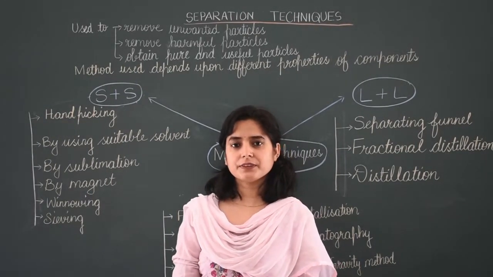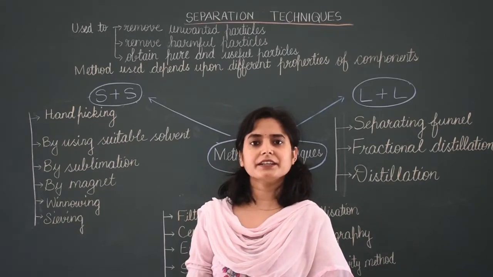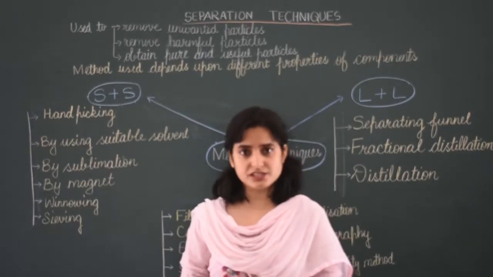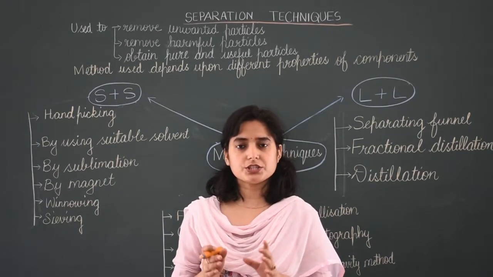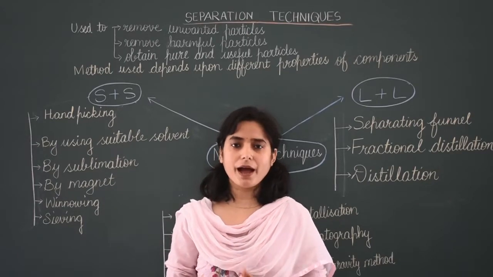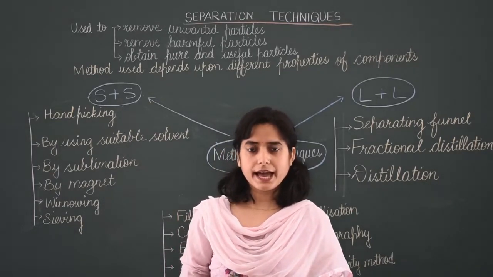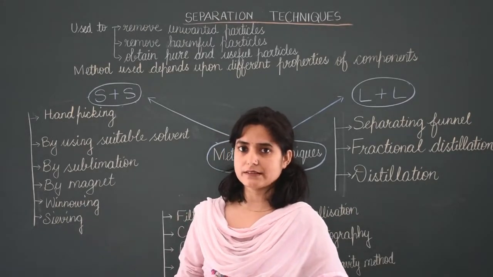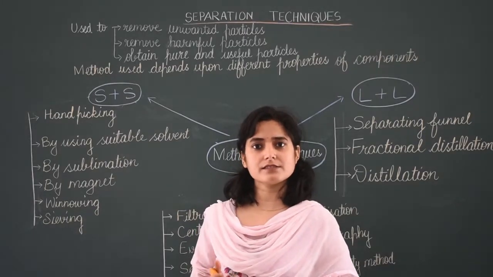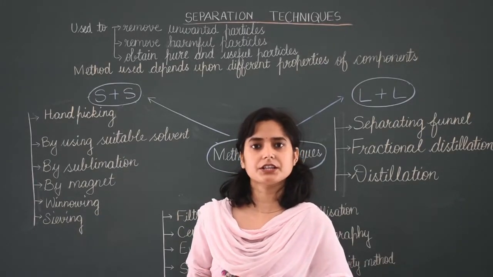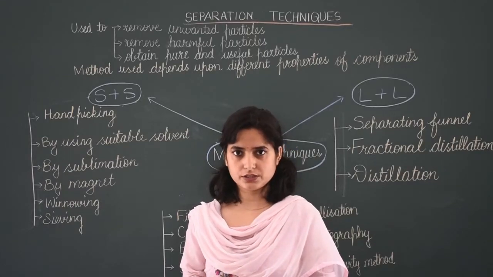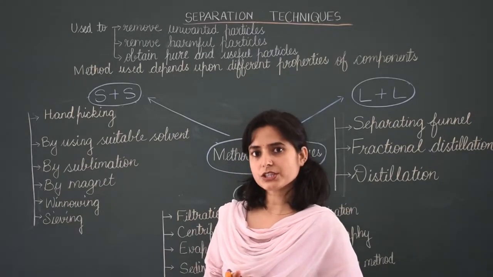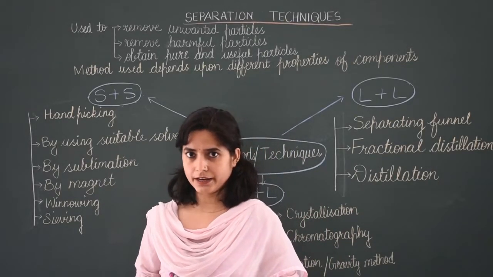Hello students, our chapter 2 is Is Matter Around Us Pure? In this chapter you study pure and impure substances. Pure substances are made up of only one type of particles. And if pure substances mix together, then they form impure substances. Impure substances are also known as mixtures, and in mixtures we study homogeneous and heterogeneous. Homogeneous examples are true solutions or solutions, and heterogeneous ones are suspensions and colloids.